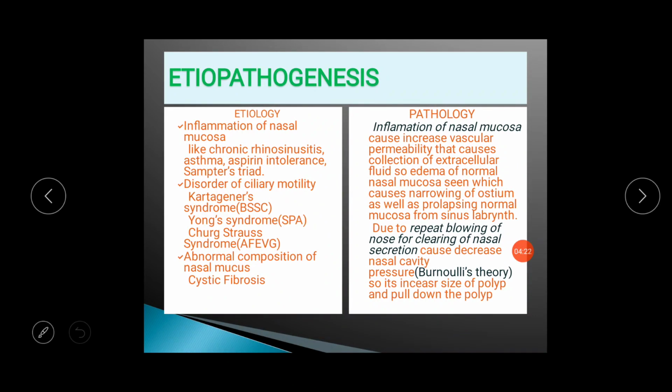The repeated nasal obstruction will cause repeated blowing of the nasal cavity, and due to the repeated blowing there will be decreased pressure in the nasal cavity, which causes increase in size of the polyp, and the patient blows from posterior to anterior to the outside of the nose. So it will pull down the polyp and grow it anteriorly.